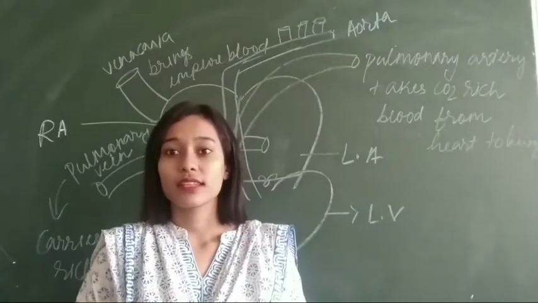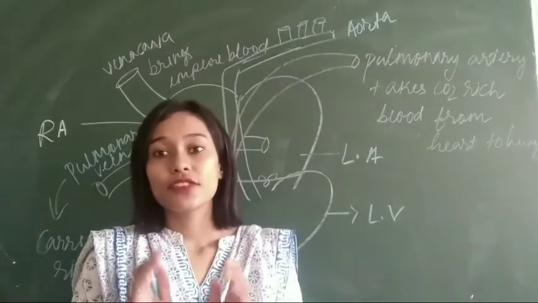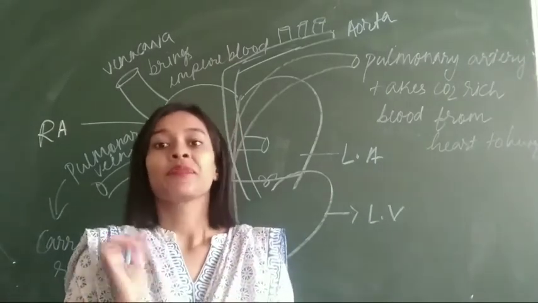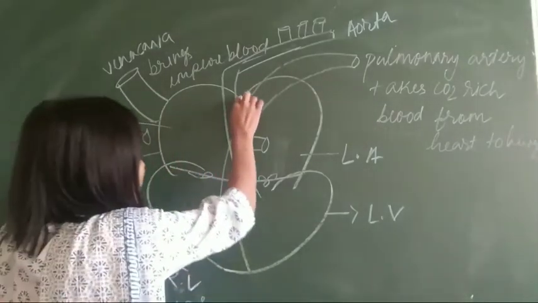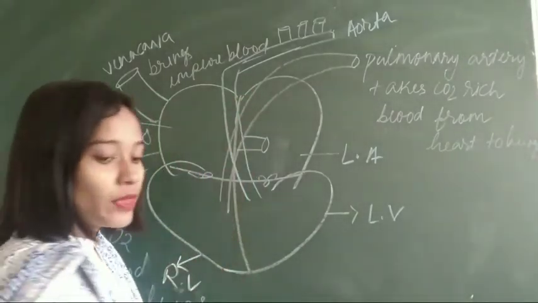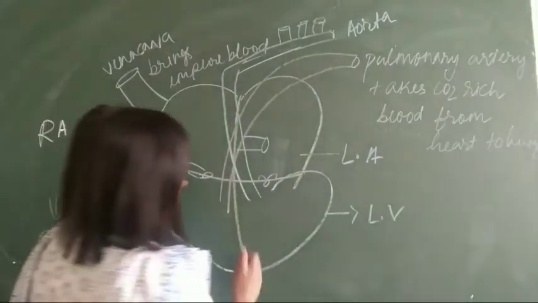Yes, now we will discuss the human heart. See, the human heart is a fist-sized organ. At first, the human heart is divided into two parts by this line. And the name of this line is what? Septum.